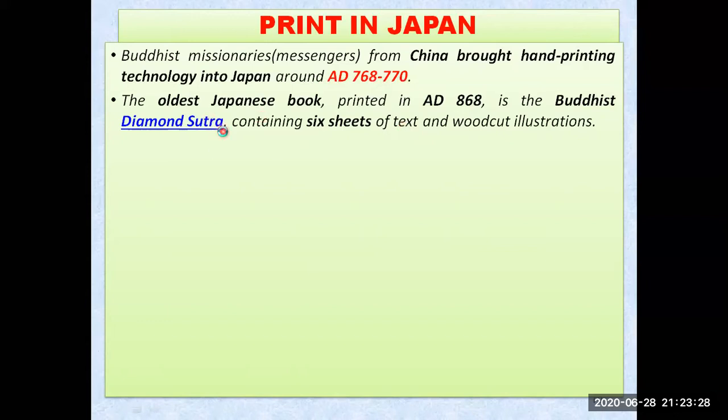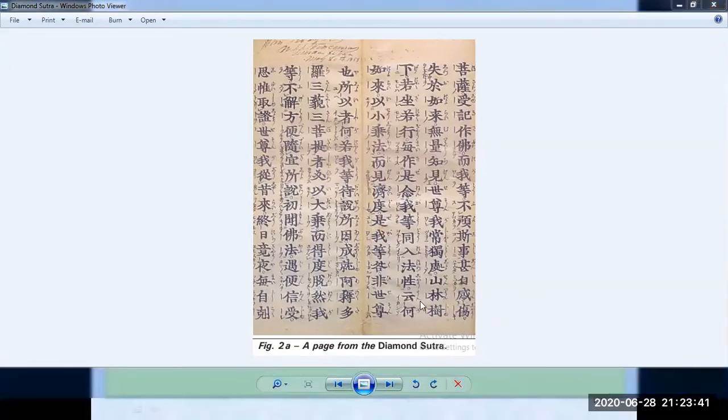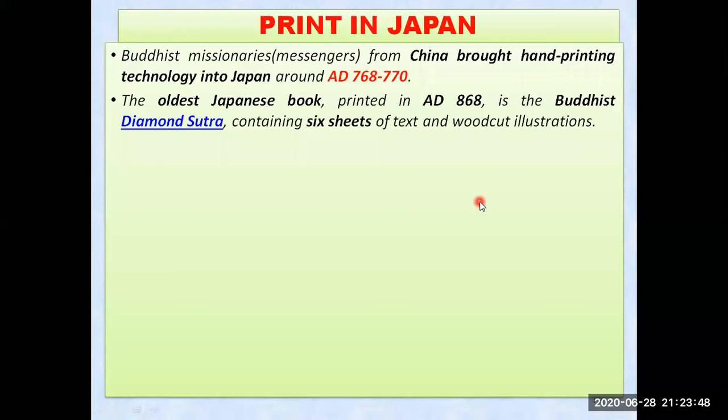And I can show you an image of one of the pages of the Diamond Sutra book, that Buddhist Diamond Sutra. You can see one page that was first printed in Japan in AD 868. So let us move ahead with our topic. The Diamond Sutra contained 6 sheets of text and even wood cut illustrations. Illustration means many of the designs you can see at the top and in the border side of the pages.